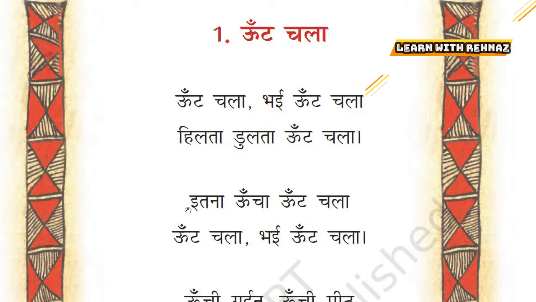Itna uncha oont chala bhai oont chala. So itna uncha, that means the camel is so tall. The camel which is so tall is walking. Oont chala bhai oont chala. So in the first 4 lines, the poet is trying to say how the camel is walking, and it's so tall and it's walking unsteadily in the sand or in the desert.